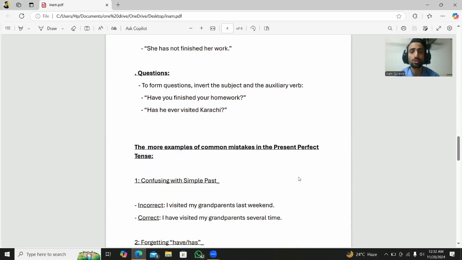Always we use the question mark. We always use the helping verb have with the subject. Have you finished your homework? Here we use have. And has he ever visited Karachi? Here we use has before the subject. Now some more examples of common mistakes in the present perfect tense.